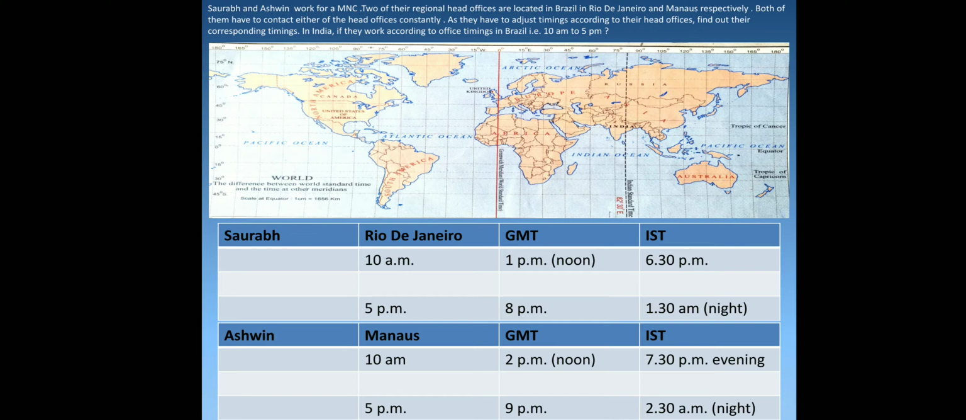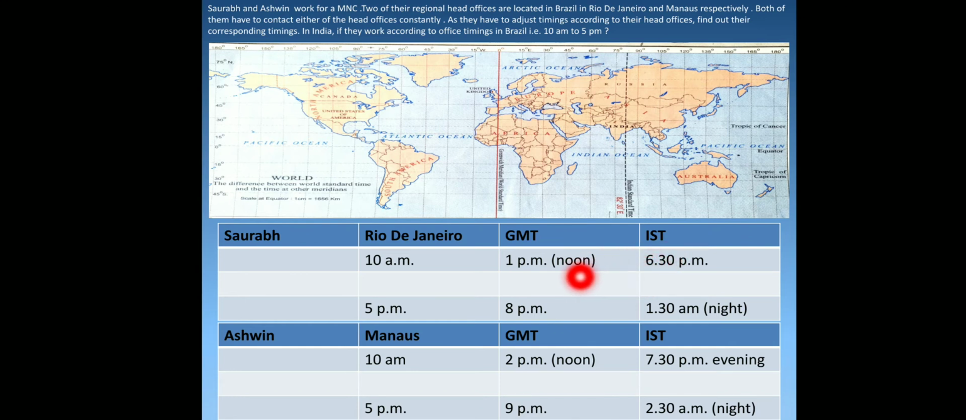Now see here, children, that is 10 a.m., that is Rio de Janeiro. Now this Rio de Janeiro is following 3 hours, it is 3 hours back by GMT. So the timing here will be, see here, 10. After 10 you have to count 11, 12 and 1. So 1 p.m. it becomes, that is noon. Correct?